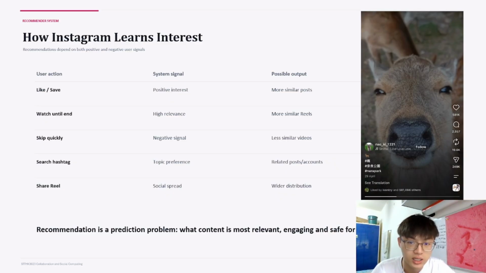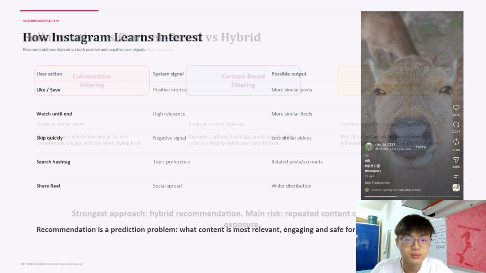This shows that Instagram uses user behavior to predict what content is relevant and engaging. So now you can see this is the real Instagram interface. You can see the user caption, the hashtags used by the user, and also the music used by the user. You can also see, based on the online community, which friends also liked these reels, and this will affect the algorithm user by user.